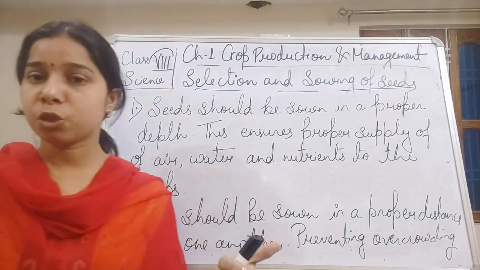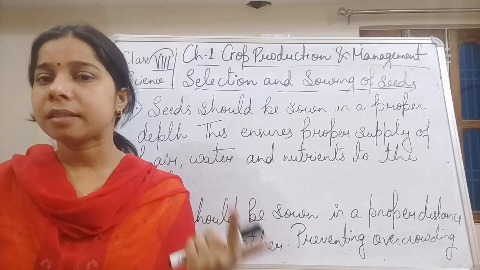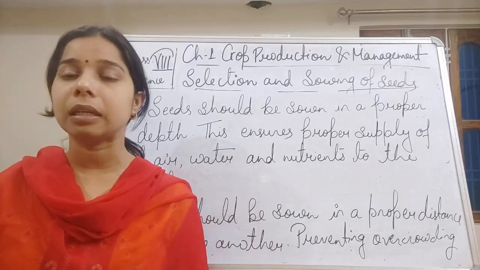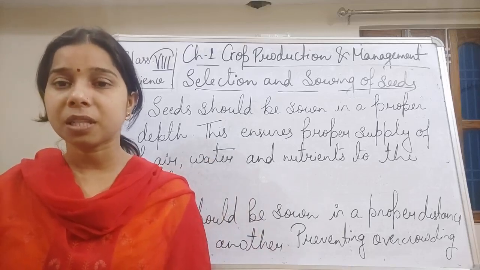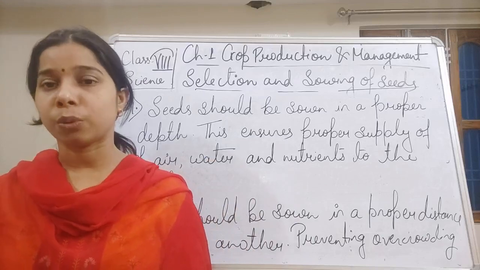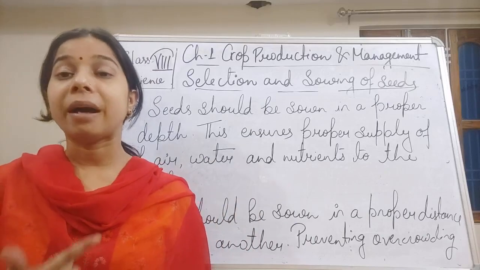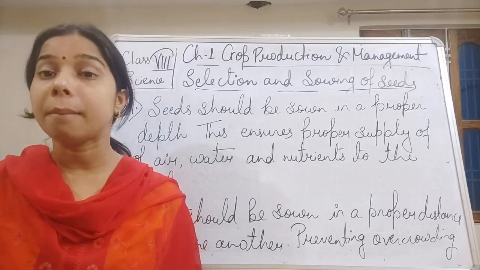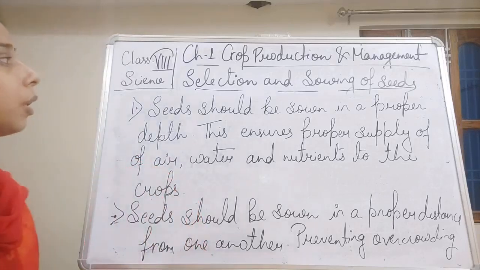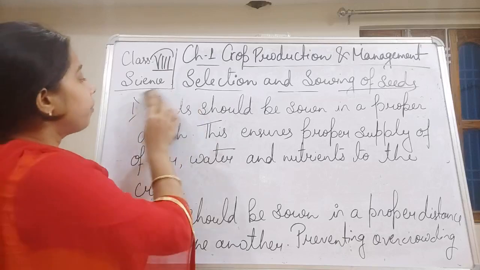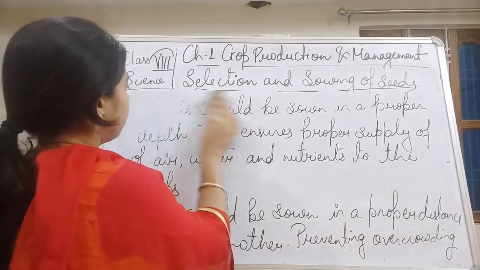First, we selected the seed. Second, we are sowing the seed, but we had kept something in mind before sowing it. Now, how will we sow the seed, students? Either by the drill method or manually. We can use either method of sowing the seed.